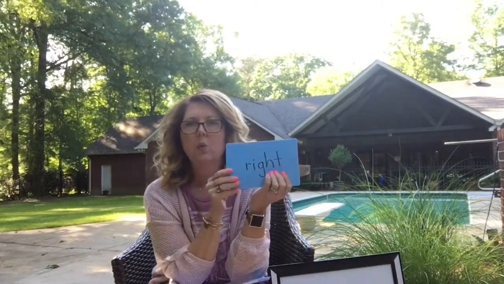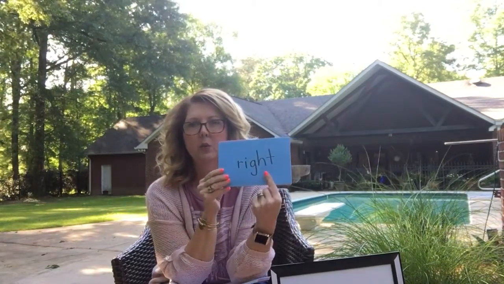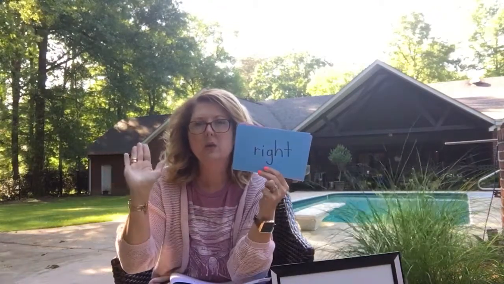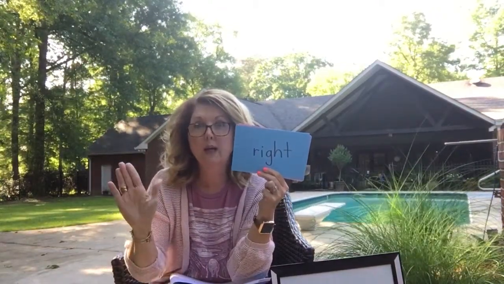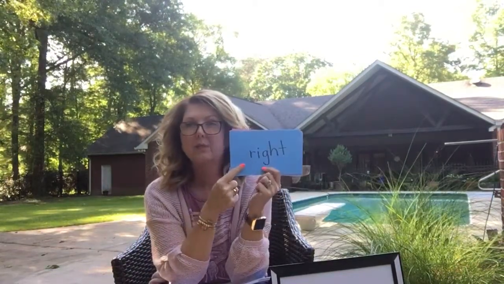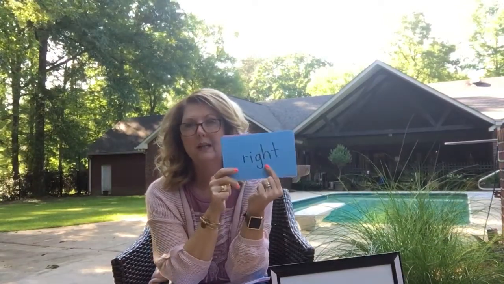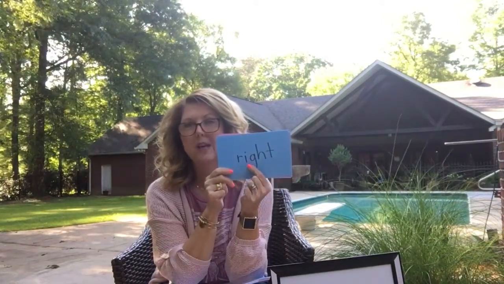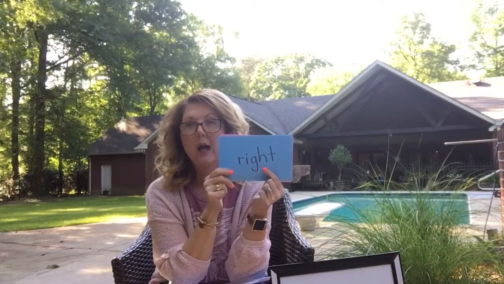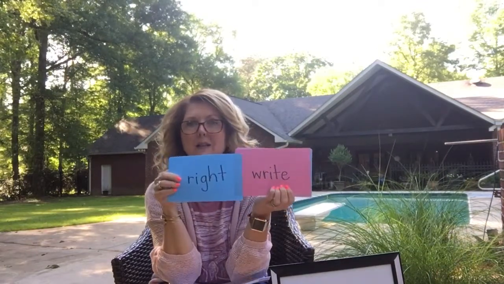This one is right, R-I-G-H-T. And this one is a direction word, like this is my right hand, right? Or you are correct, you are right, that's spelled this way. And we've said before that I-G-H in the middle can be tricky. In this word, it's just saying I, right. And there's another way to spell right, and it looks like that.